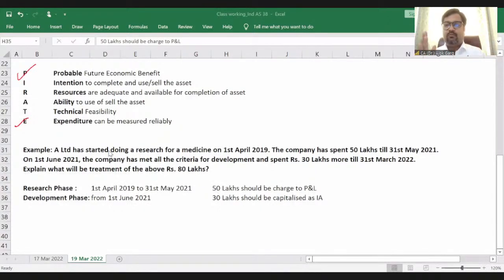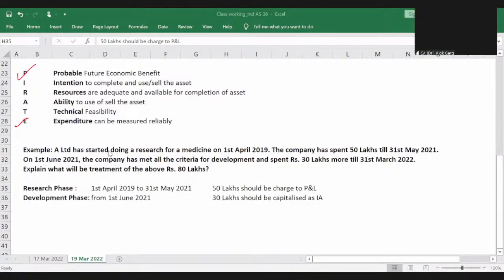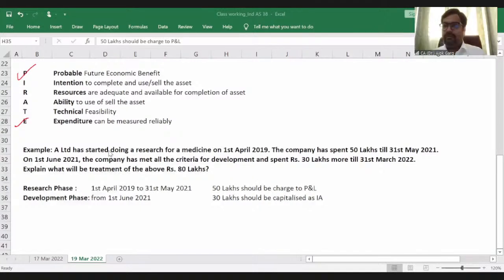So you have two approaches. One, 20 lakh other income related to the government grant, 50 lakh rupees expenses on research, right? Second, 50 minus 20, 30 lakh rupees net expense on the research. So whatever you want to do, you can do. Clear? Is it clear? Yeah. You're right, Jay. 50 lakh is required to be expensed off and 30 lakh is required to be capitalized. Yeah. So we are clear. Okay.